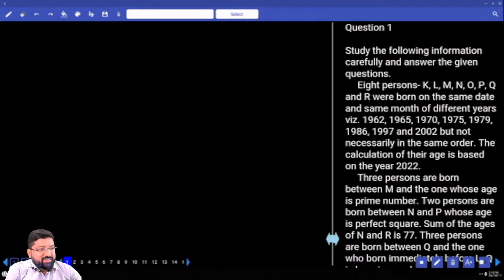Students, this is LIC AAO model test number 46. Let's try to solve the questions from the reasoning part.